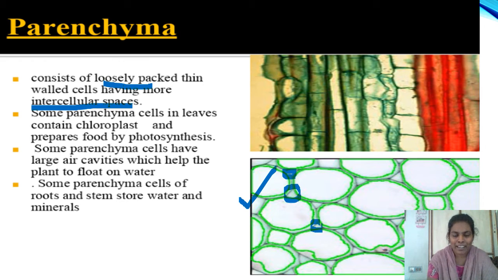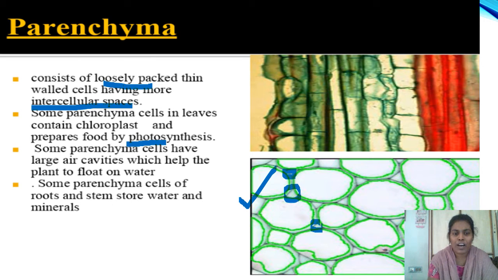Some types of parenchyma cells contain chlorophyll. The parenchyma cells which contain chlorophyll are called chlorenchyma. Remember this? These chlorenchyma perform photosynthesis through which plants prepare their food material.